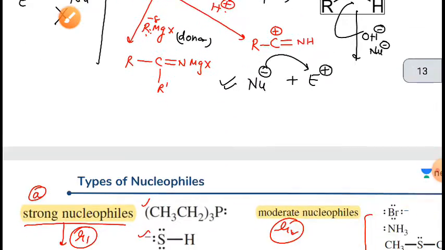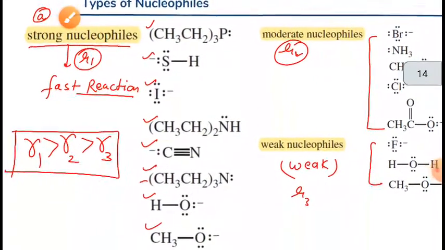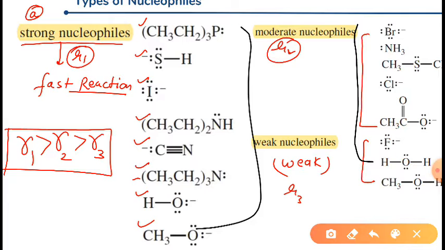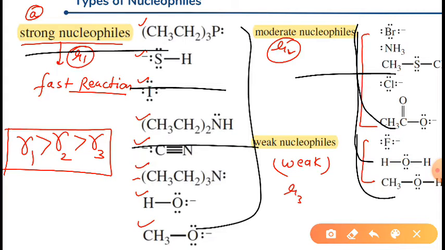Now next, the types of nucleophile. There are three types: strong nucleophile, moderate nucleophile, and weak nucleophile. You have to remember this, and you will get it memorized automatically if you practice the questions. Write it in your copy, or it is given in the notes also. So these are the three types of nucleophile: strong, moderate, and weak.